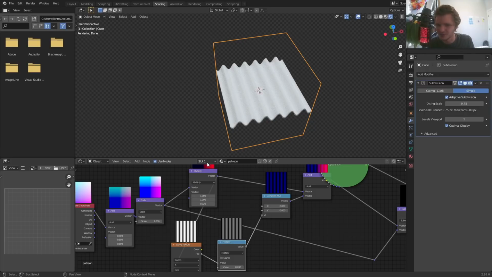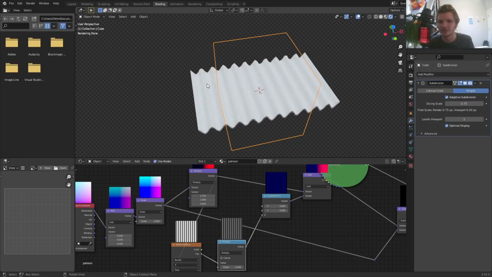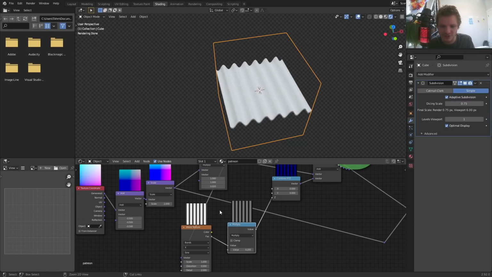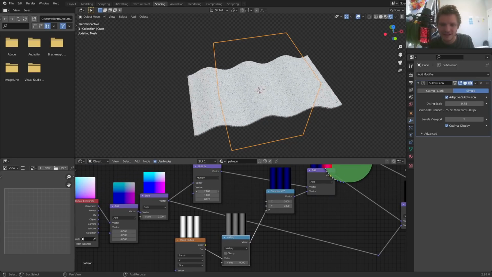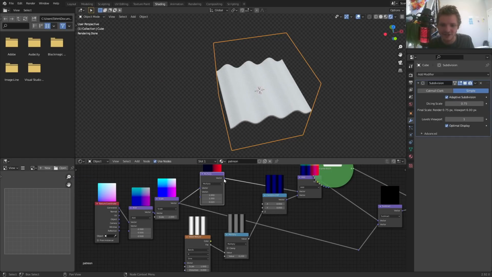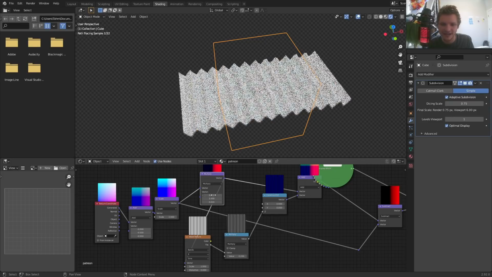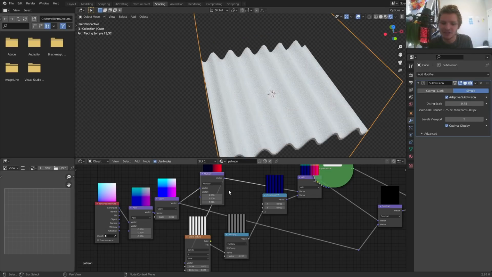My original node group was made a bit differently. So you can see as we're increasing this, it's just kind of accessing more parts of the wave instead of actually stretching it. So for example, this is why it's so useful to do it like this. I think if we were to do it the way I did it before, let's see. Yeah, this actually stretches a limited number of perforations, which maybe you want. But if you don't want that, that's why it's important to use the last step of your vector displacement. So now we can access those waves because it already knows the transformation that happened. Okay? Okay. So we have the general shape.